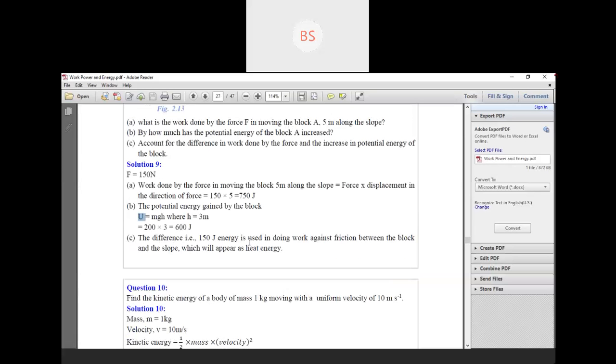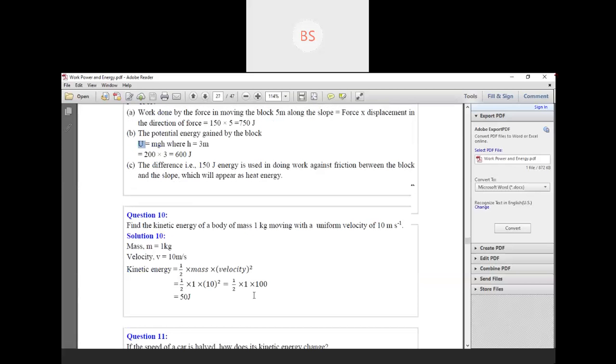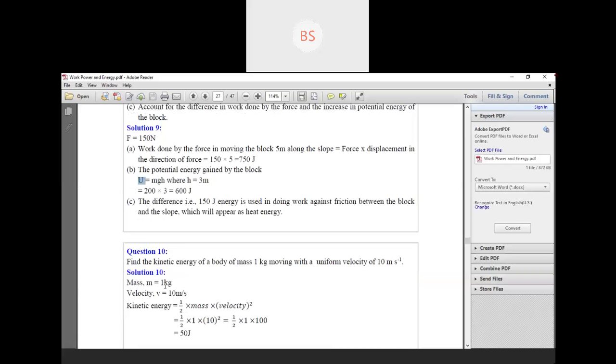Third one, the difference, that is 150 joule of energy, is used in doing work against friction between the block and the slope, which will appear as heat energy. Obviously, when you are dragging something on the floor, there is a frictional force hidden there. And we know very well that when we rub anything, heat energy is produced. Next.